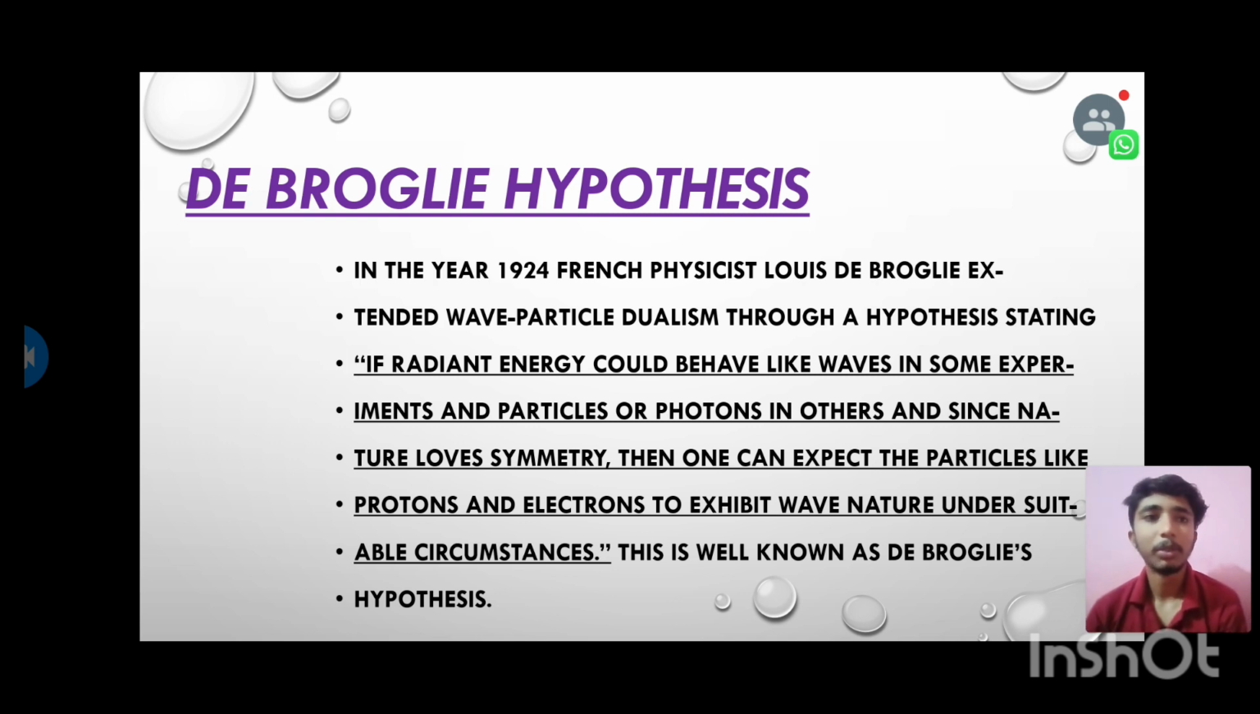Firstly, de Broglie's hypothesis. In the year 1924, French physicist Louis de Broglie extended wave-particle dualism through a hypothesis stating that if radiant energy could behave like waves in some experiments and particles or photons in others, and since nature loves symmetry, then one can expect particles like protons and electrons to exhibit wave nature under suitable circumstances. This is well known as de Broglie's hypothesis.